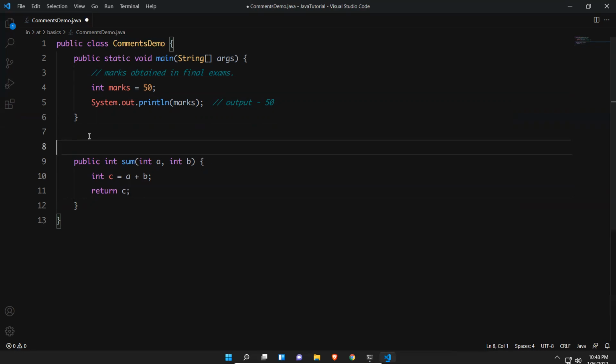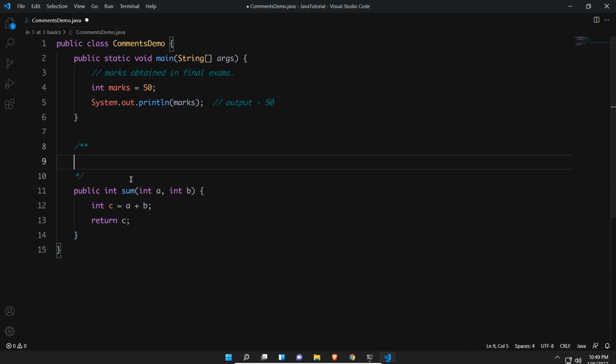But if I give this code to somebody, they may not understand what exactly it is. It is a simple logic, but in real time, for what purpose you have written this, somebody may not understand. So that time, documentation comments. It will be slash 2 stars. The moment I put 2 stars, it gives some space and puts star slash. So in between, whatever you write will be considered as documentation comments.